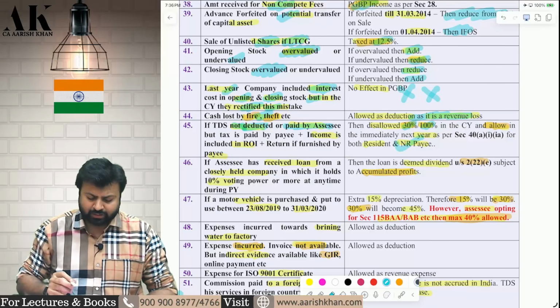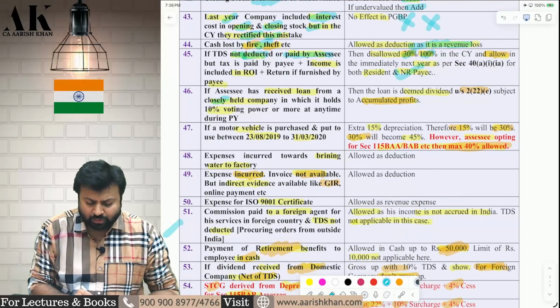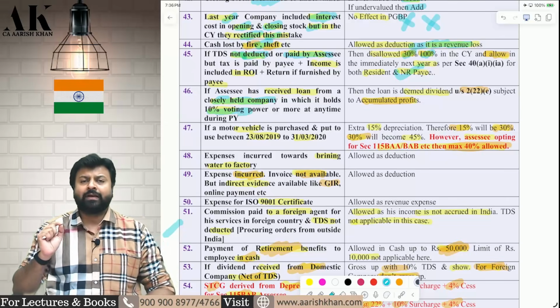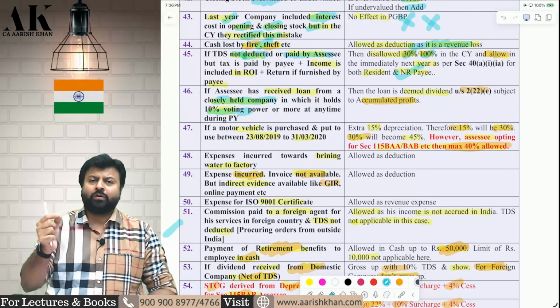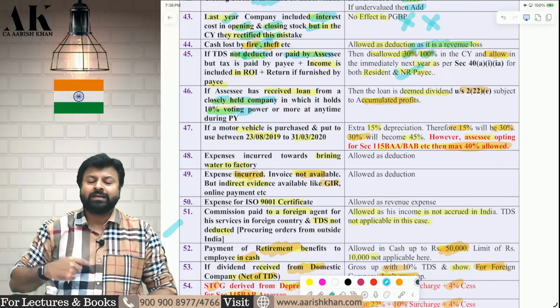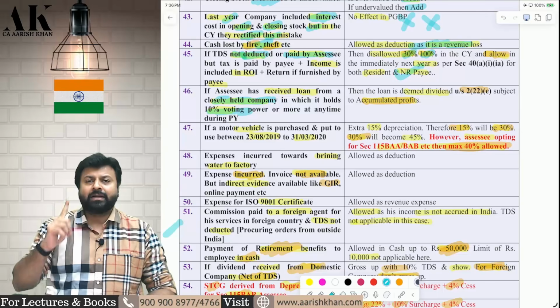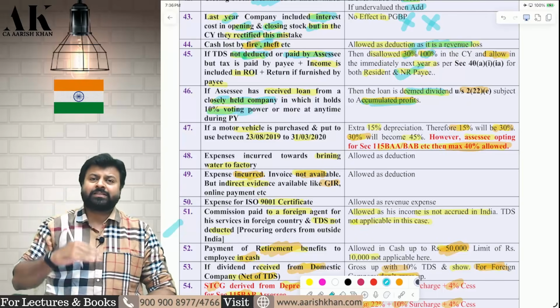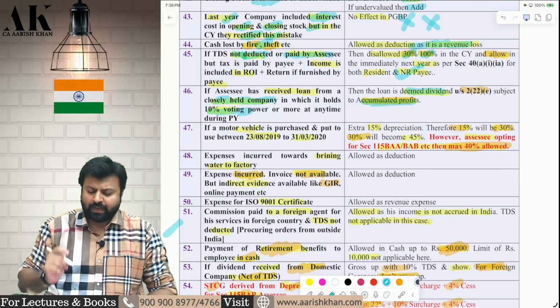Next one, if there is a closely held company in which you are holding 10% or more voting power, whenever closely held company will come, and if you are holding 10% or more voting power, if that closely held company is giving you loan, then that is deemed dividend in your hands. But the deemed dividend cannot be more than what? It cannot be more than accumulated profits. It will be restricted to what? It will be restricted to the accumulated profits.